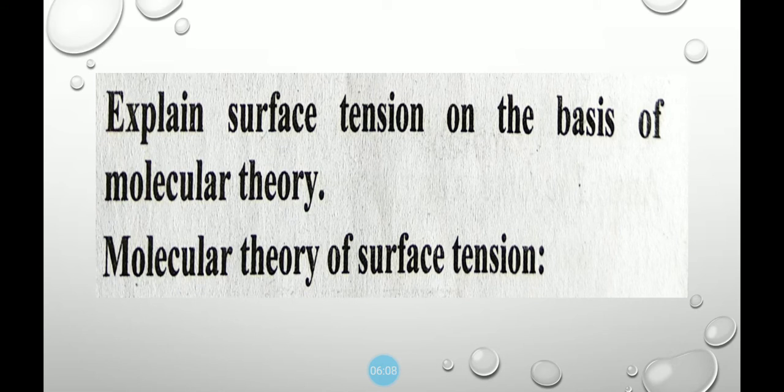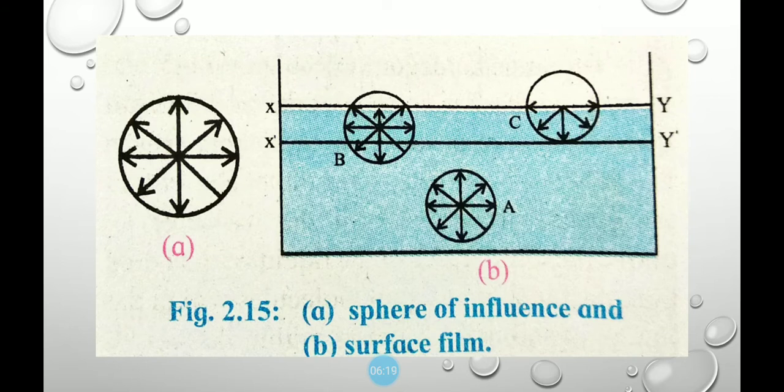Then next question, that is explain surface tension on the basis of molecular theory, that is also called as molecular theory of surface tension. Students, in this diagram you have to show that XY is the free surface of liquid and X'Y' is the inner layer parallel to XY at a distance equal to the range of molecular force. Hence the section XX' and YY' near the surface of the liquid acts as the surface film.